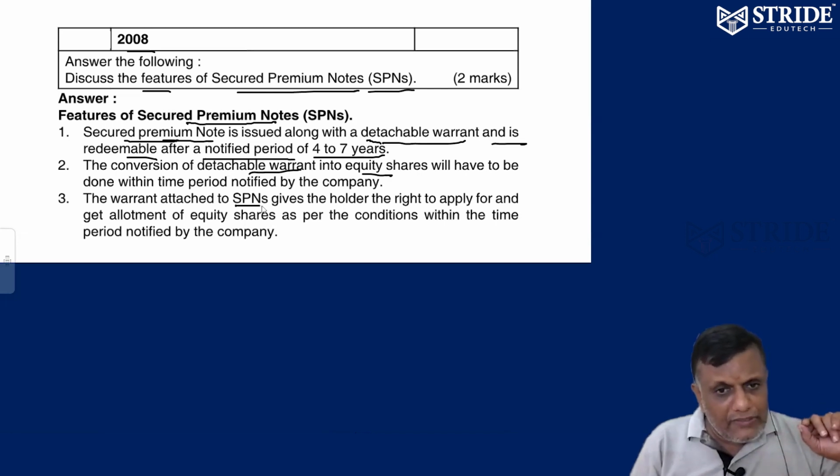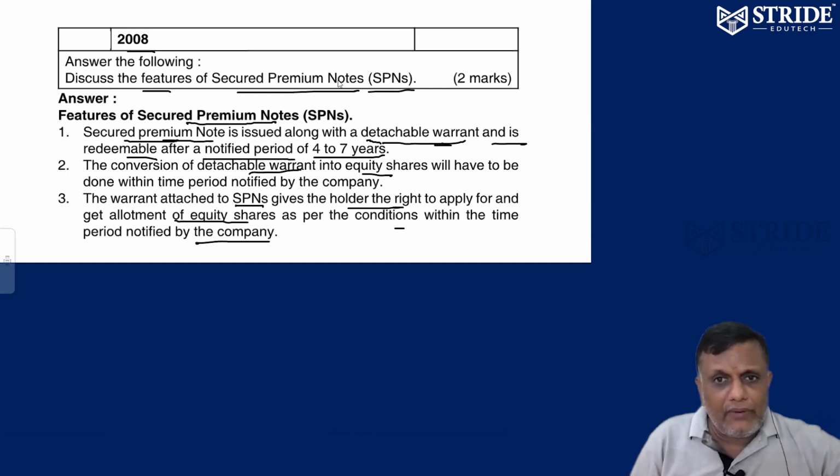The warrant gives the holder the right to apply for allotment. Why has the warrant been attached along with the premium note? Because anytime the warrant can be detached and used for conversion into equity shares. The purpose is that it gives the holder the right to get an allocation of equity shares as per the conditions notified by the company. Whoever has a security premium note with a detachable warrant can apply for equity shares anytime. That's it.